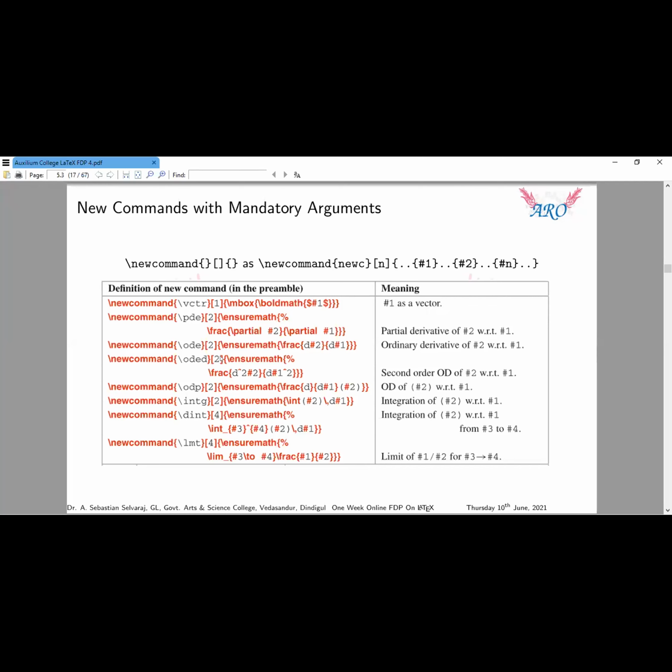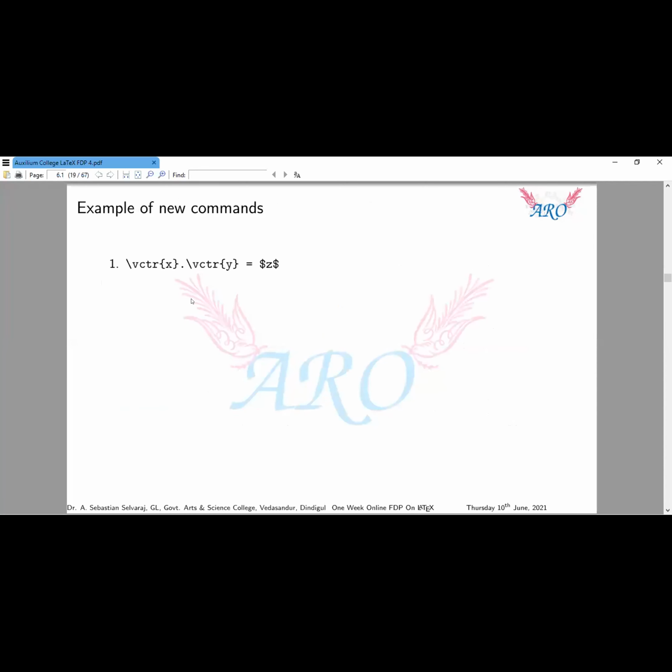In a similar way, we may define ordinary differential equation, integration, and so on. This is the example. Because of this command, I'm creating VCTR, and it creates this output: vector x dot vector y is equal to z. So PDE with y, x: y is the independent variable, x is the dependent variable, and it may change based on y. It gives the output like that, dou x by dou y. The second one, ODE, ordinary differential equation, is defined like that: y is the independent variable, x is the dependent variable, dx by dy.